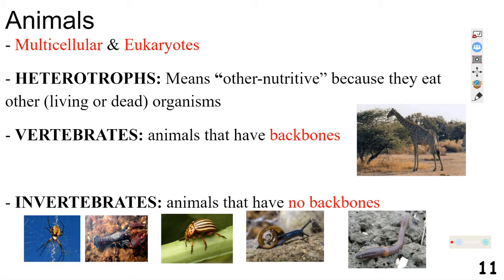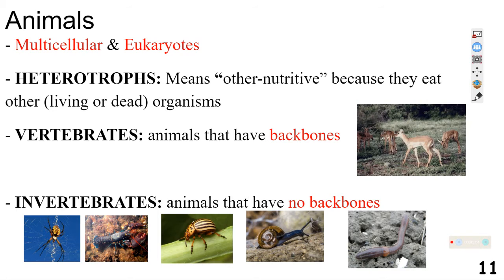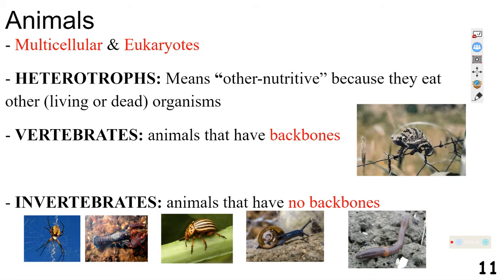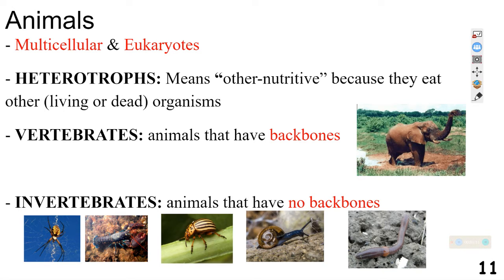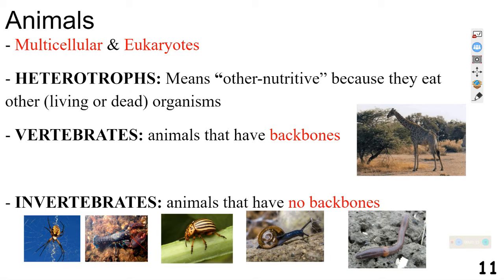When you look at the average human, which falls into the animal kingdom, the average human has 37,200,000,000,000 cells. That is a lot of cells. So they are very multicellular.